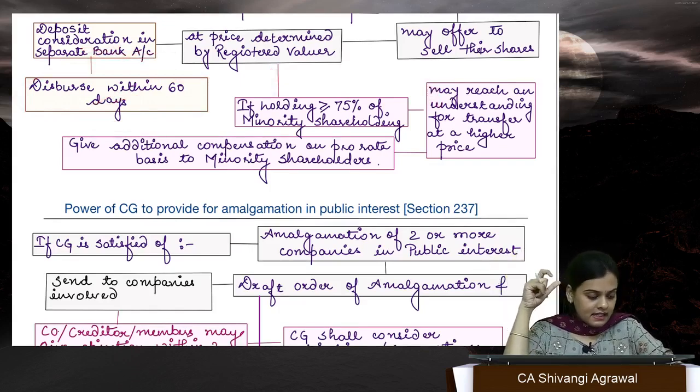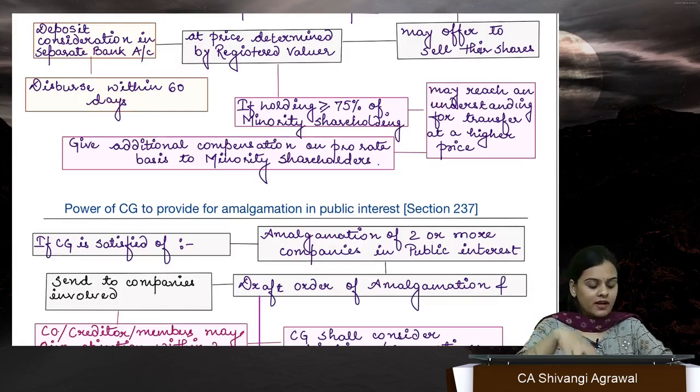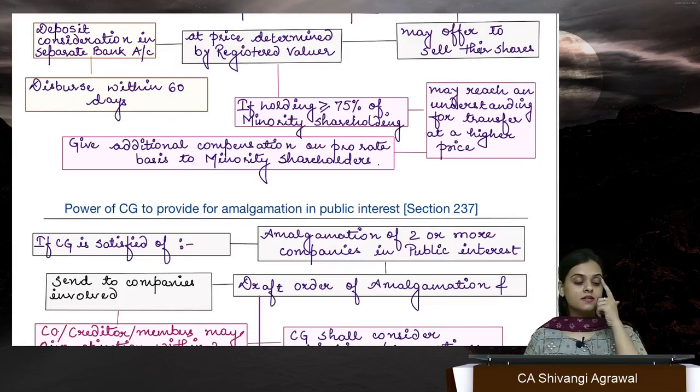Now, one important or additional point in this section which students fail to understand is that there is this minority which was already 10% or lesser. In this minority, there is a majority and a minority. The majority holds more than or equal to 75% of the holding, and the minority holds less than or equal to 25% of the holding.